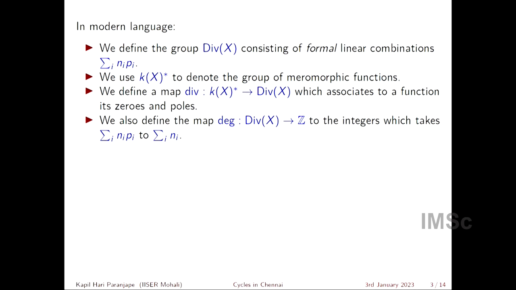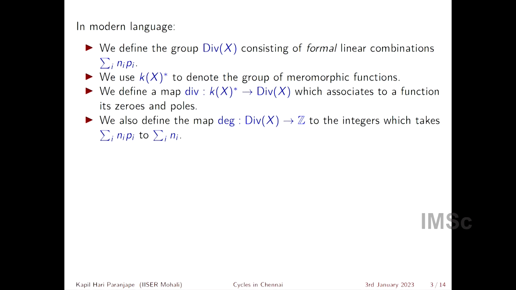In modern language, the question is posed as follows. You introduce a certain group, which is called the group of divisors, which consists of formal linear combinations of these points. Just formally, you write it as a sum. Of course, you can't add points on a Riemann surface in any reasonable sense, but you can certainly take such a formal sum.